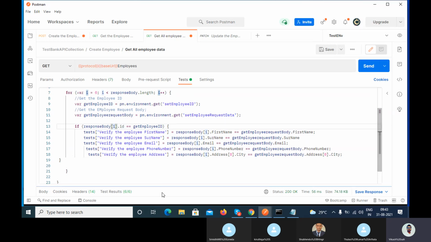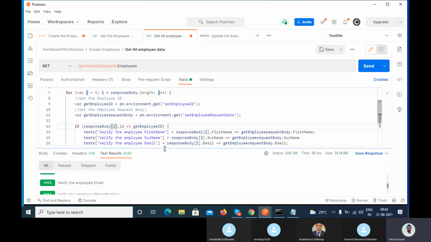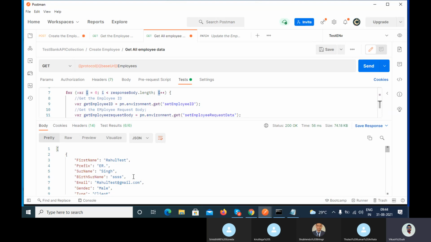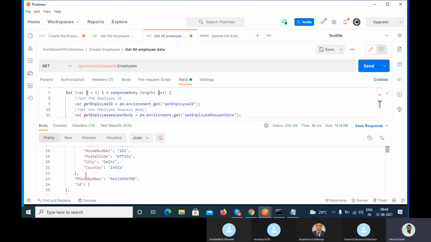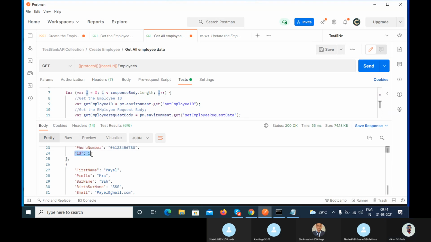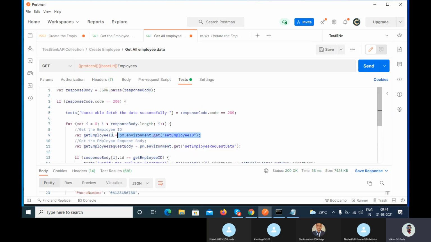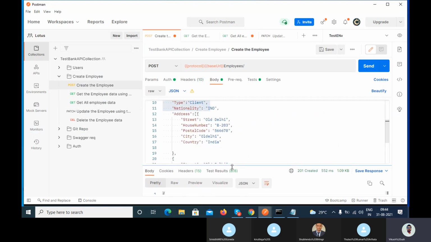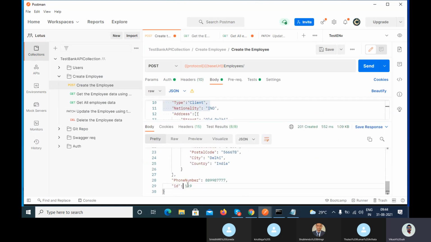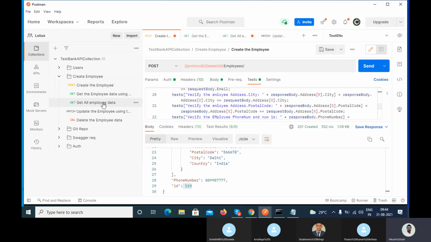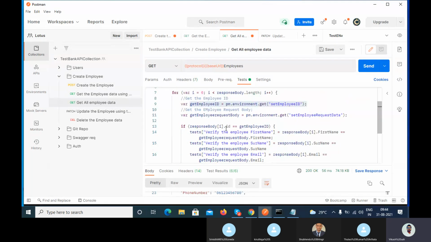And it will fetch the response index of 0 ID. So what is the response index of 0? This one, right? So it will fetch this ID. ID is 1, right? And it will compare with the get employee ID, which you are fetching here, and the get employee ID is this one, 119. So tell me, is 1 equal to 119? No, so that data it will not take.